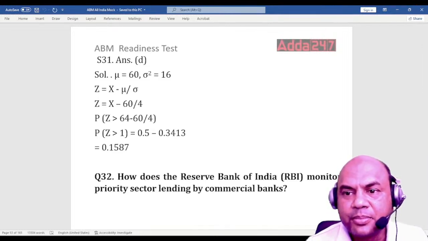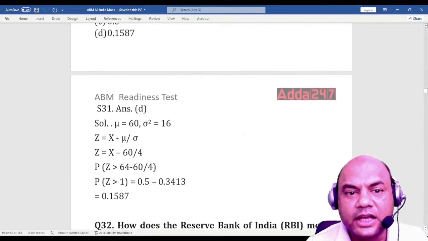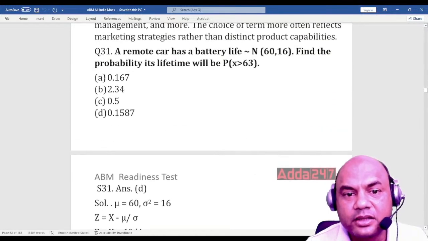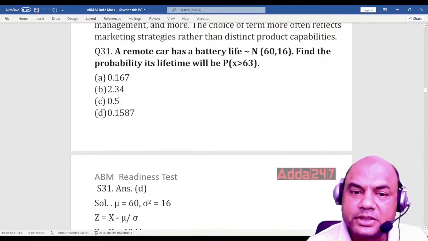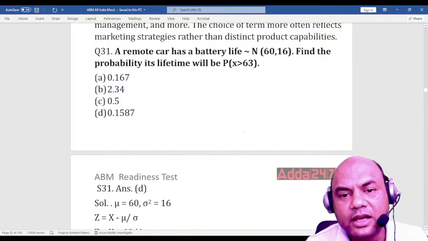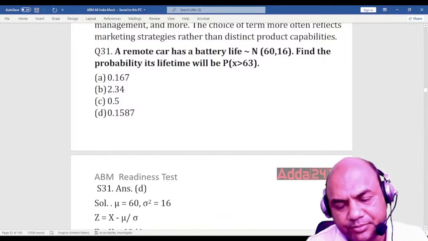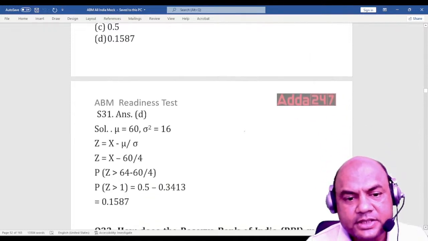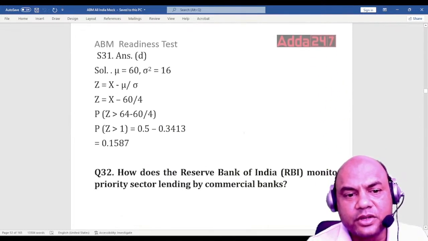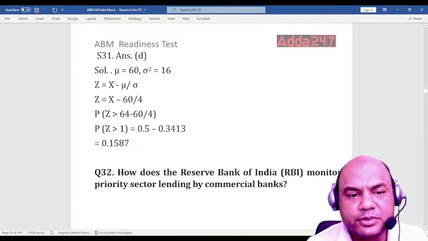The formula for standard error is sigma upon root of n. But do you know the number of samples? Not given. So when the number of samples is not given, take standard error and standard deviation as the same. In that case, sigma equals the square root of 16, so it is 4. So X bar minus mu upon 4.